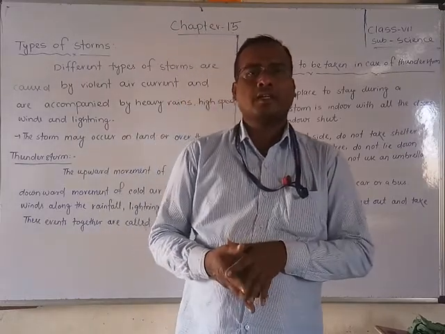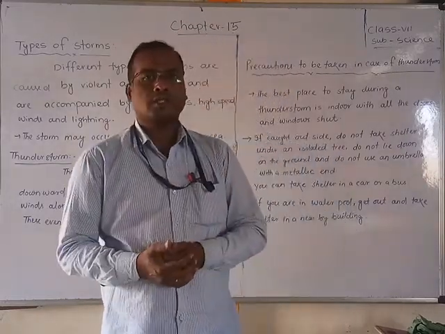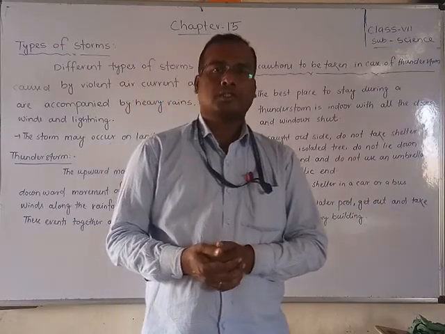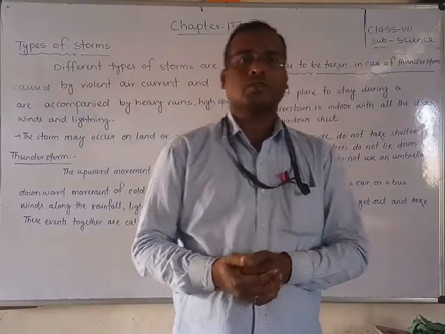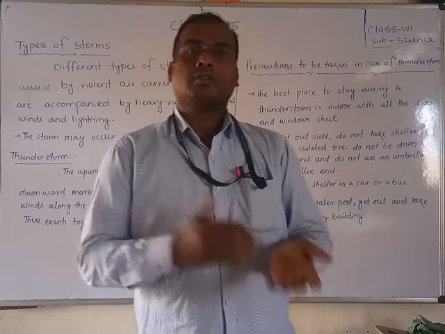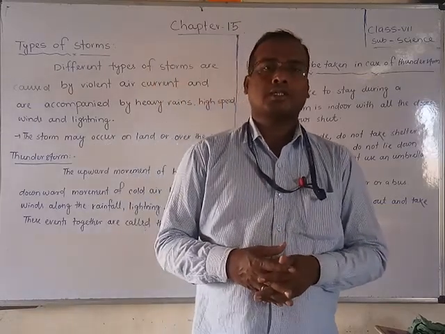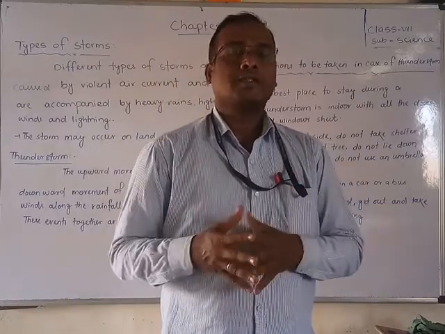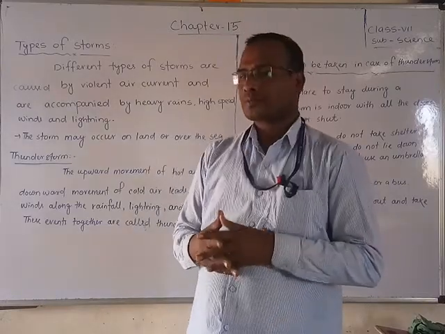Do you know lightning and thunder? Yes. During the rainy season you have seen lightning and also heard thunder. After the lightning, the thunder sound is created, and that is called thunder. So what is lightning, students?